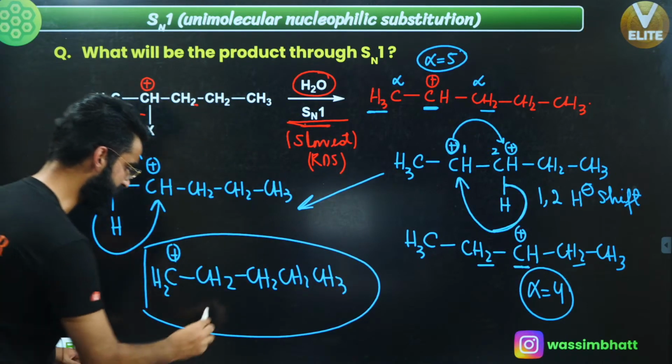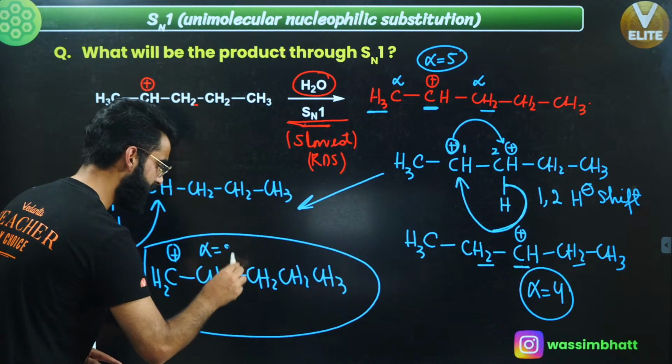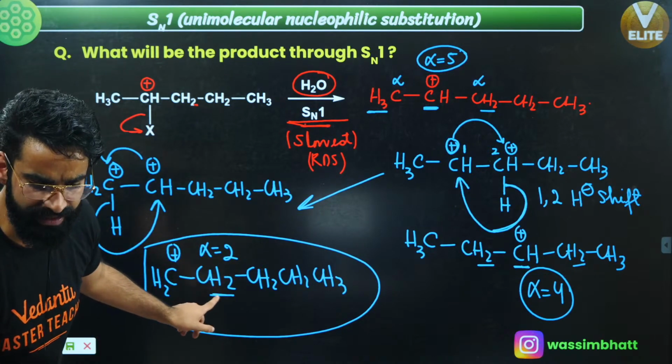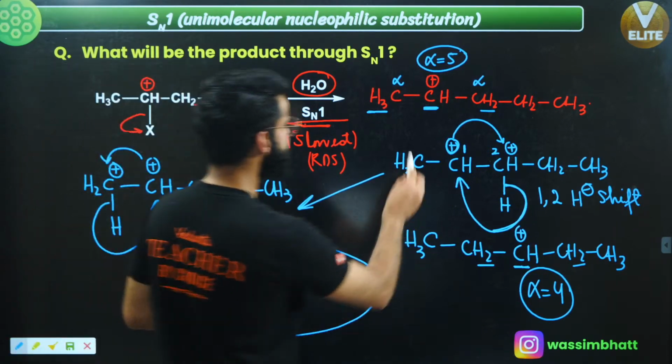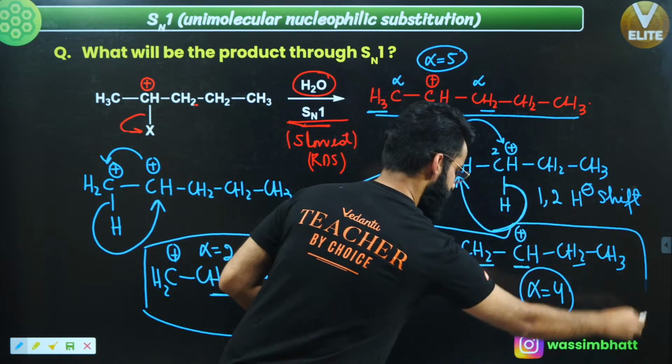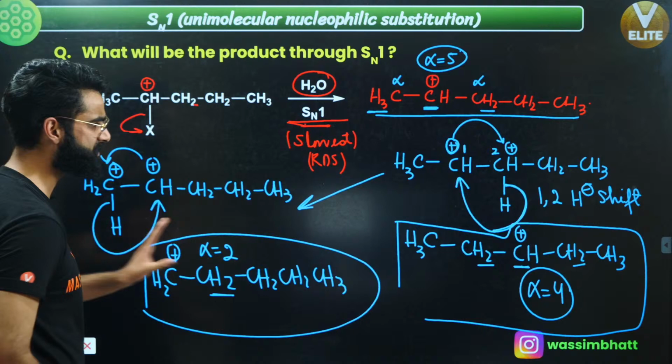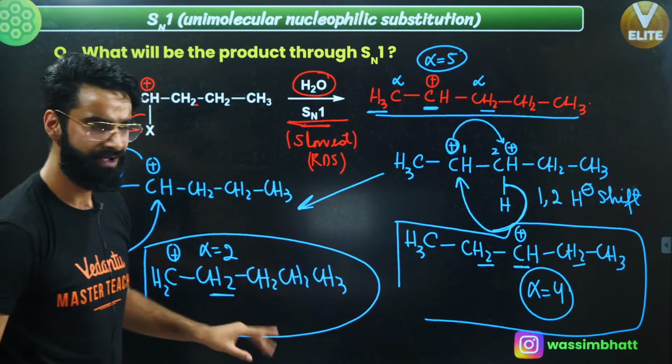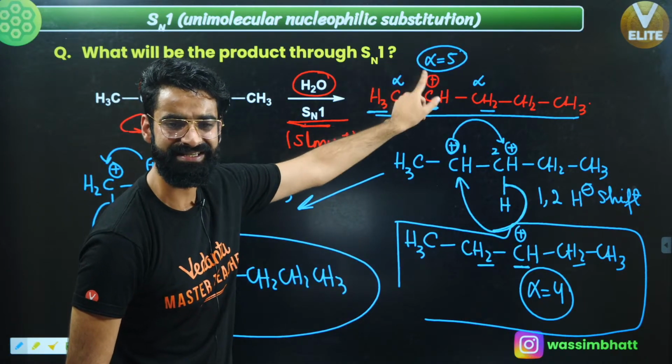This carbocation is getting stabilized by only 2 alpha hydrogens. So how many carbocations do we have right now in this case? This is the first carbocation, this is the second carbocation, and this is the third carbocation. Now see which carbocation is the most stable. The first one is the most stable because it's getting stabilized by